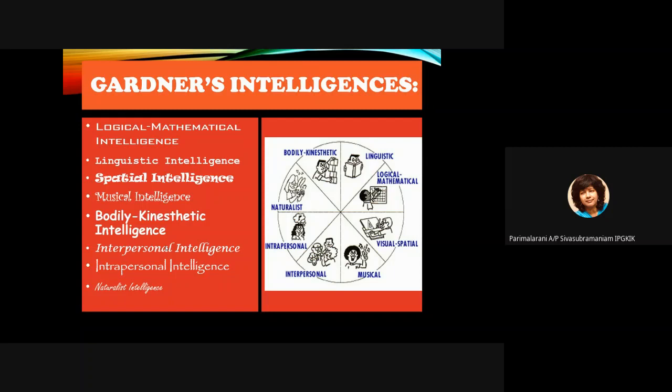That means all of us can have different kinds of intelligence. It doesn't mean that you only have one. We can have more than one, but we are usually very strong in one particular intelligence. If you are a classroom teacher in a class of 40 students, the students in your class can all have different kinds of intelligences. So as a teacher, you must teach according to all the different kinds of intelligences. You don't just focus on one. Right now, we all focus on verbal linguistic. If you can read, write, and talk, you do very well in your exams.